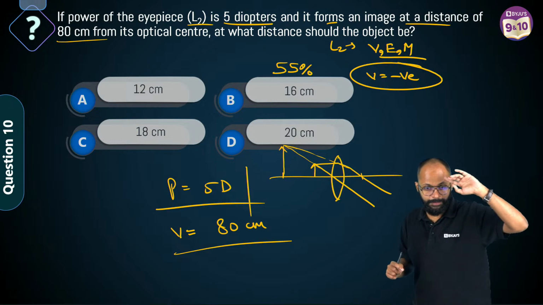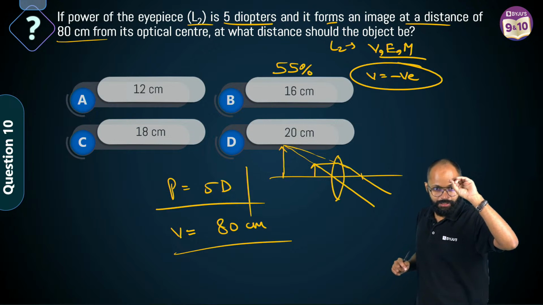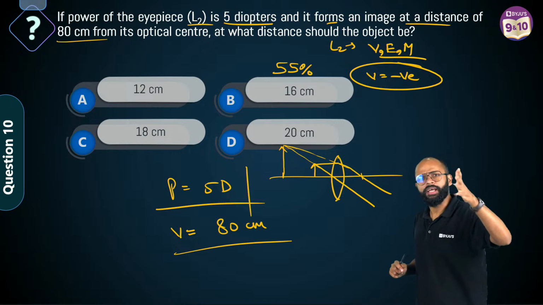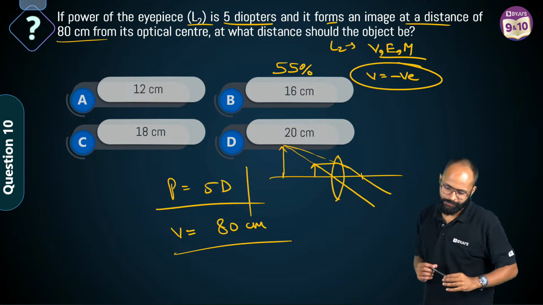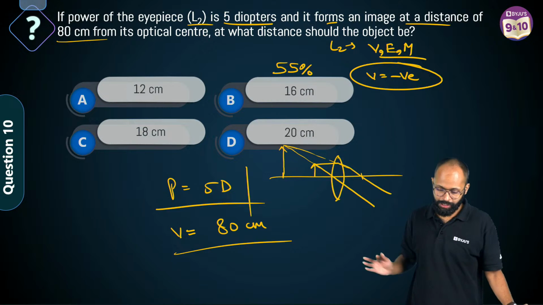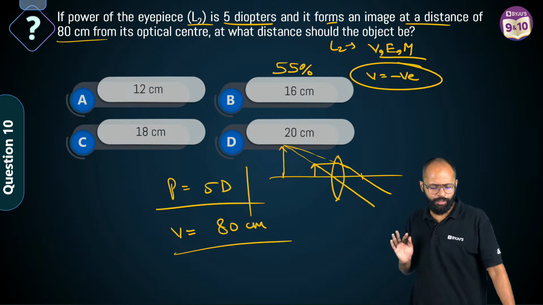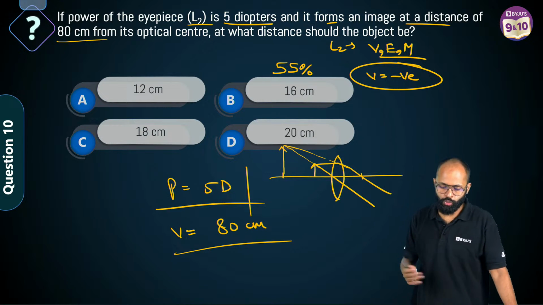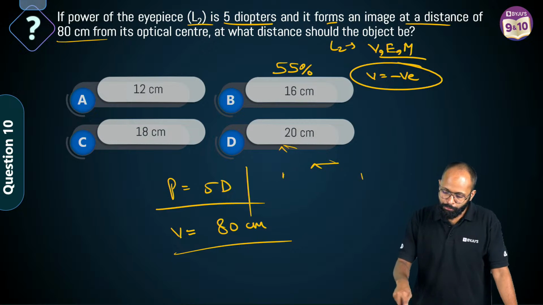Nice, Gunjan. Numericals don't come much in boards? No, no, that's not true. You do get numericals, they definitely come. This is a numerical itself. Till now we have done almost 50% numericals. That's true. Correct. So V will be minus 80.